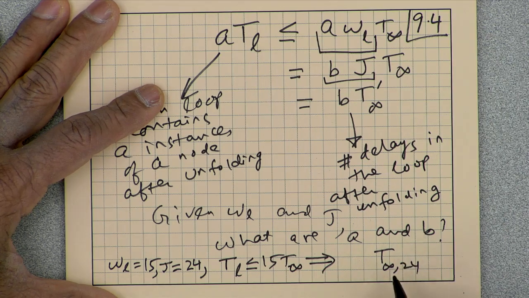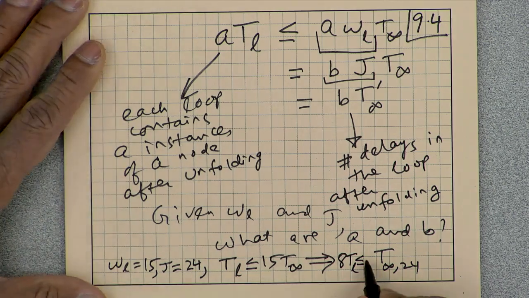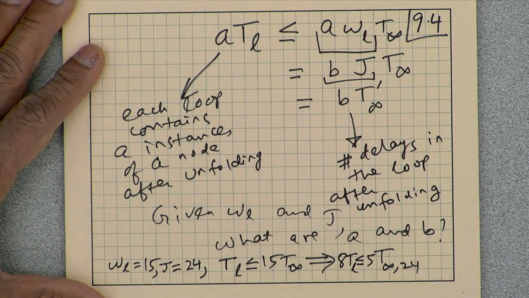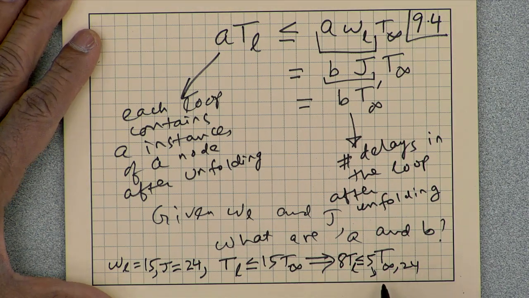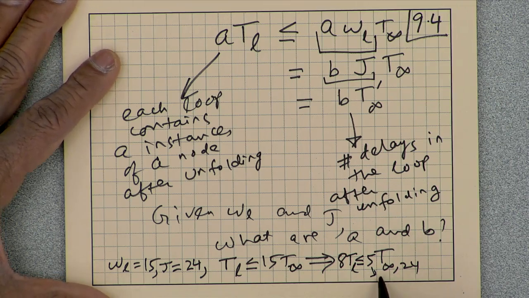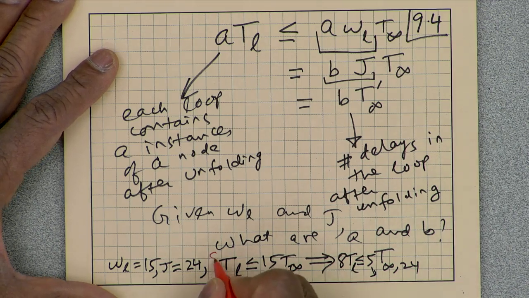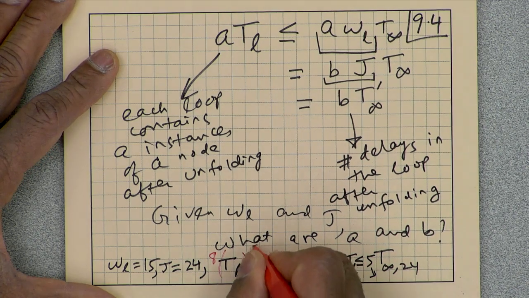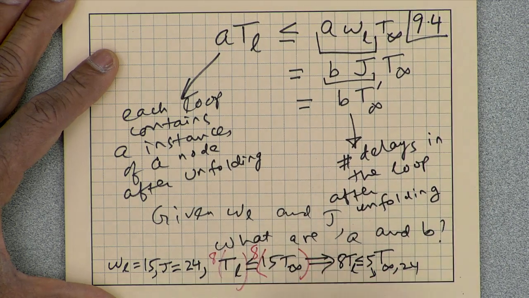Well, I can multiply 8 to both sides. 8 times T L is less than or equal to 8 times 15, which is 120, which is 5 times 24.